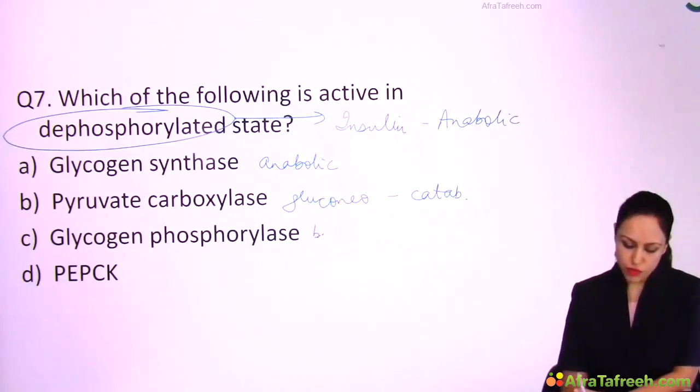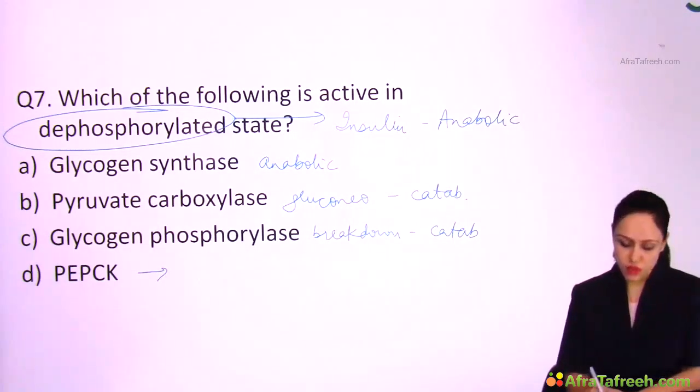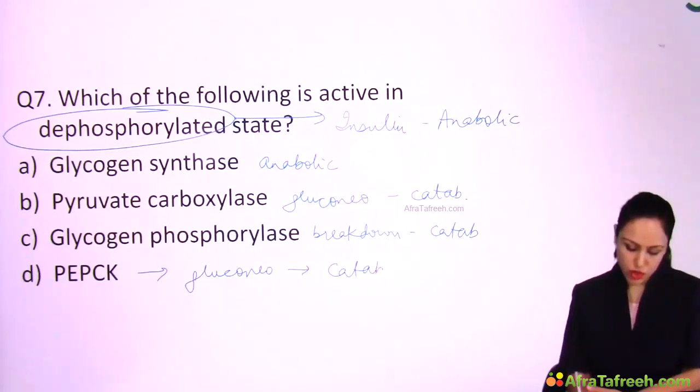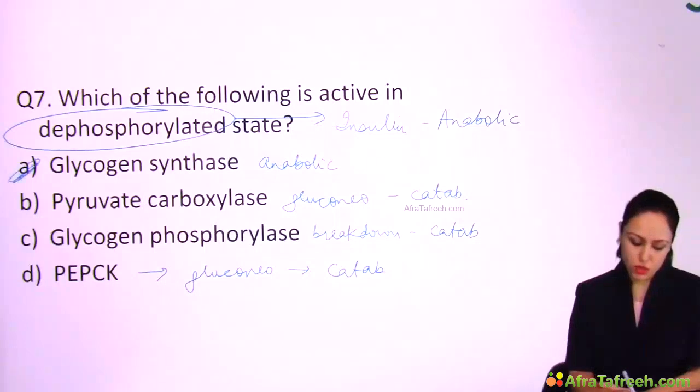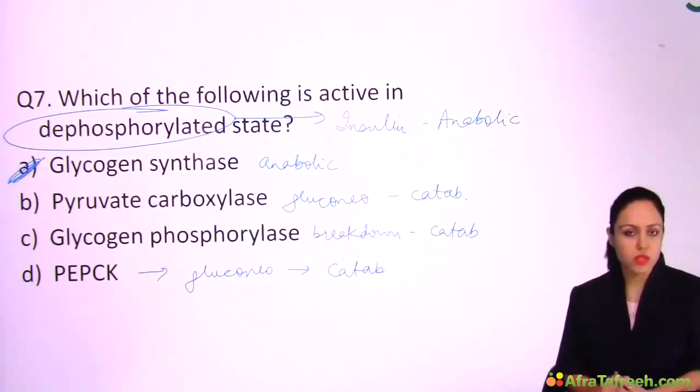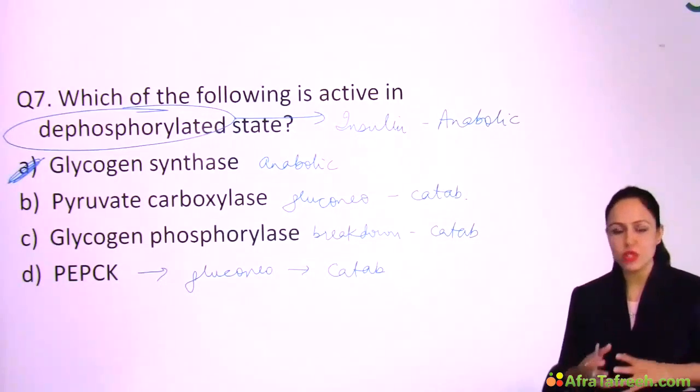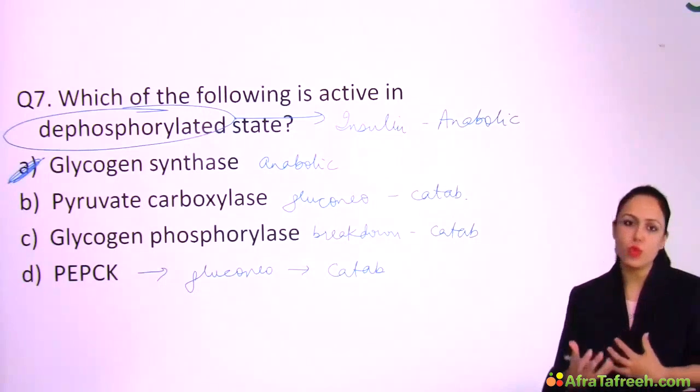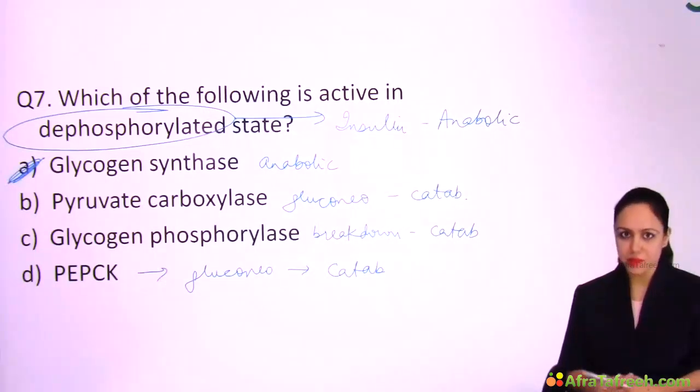Then glycogen phosphorylase is involved in glycogen breakdown, so it is catabolic. Then PEPCK, phosphoenolpyruvate carboxykinase, is also involved in gluconeogenesis, so this is also catabolic. So your answer here is option A, glycogen synthase. Again, even if you don't read the question, you can come to the answer if you know the catabolic anabolic concept, right?